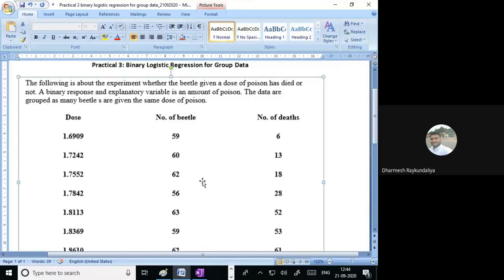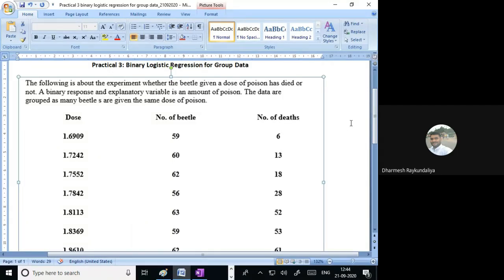In that example, we just saw the concept of binary logistic regression for ungrouped data. We applied the command glm, where o-ring failed is a function of temperature. Because the response is binary, we considered the Bernoulli trial, and because the trials are more than one, we consider a binomial distribution. So we used family binomial, link logit, and obtained the estimates of the parameters.